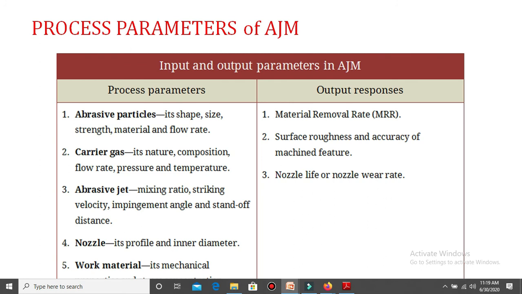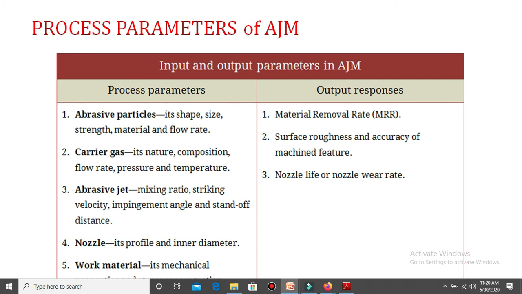If the distance between the nozzle and workpiece is unnecessarily reduced, no material is removed from the workpiece, and the abrasive particles do not penetrate inside the workpiece. So that's why a proper standoff distance between the nozzle and the workpiece is a very important factor.